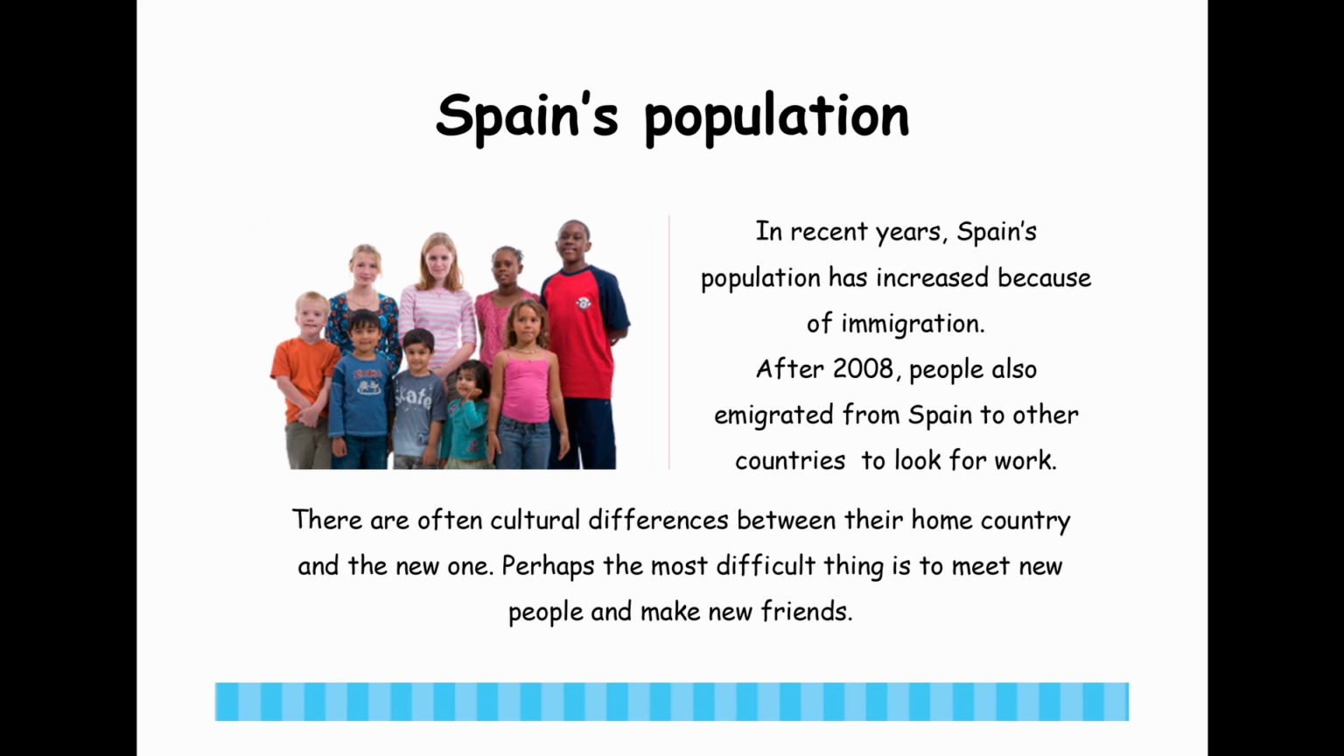In recent years, Spain's population has increased because of immigration. After 2008, people also emigrated from Spain to other countries to look for work. There are often cultural differences between their home country and the new one. Perhaps the most difficult thing is to meet new people and make new friends.